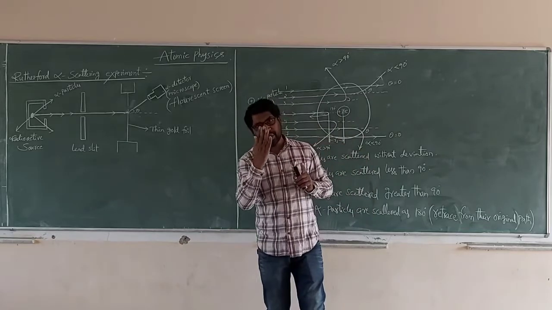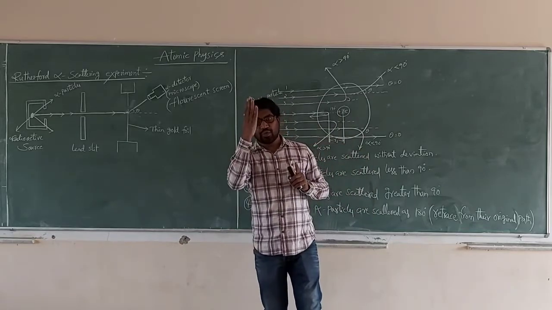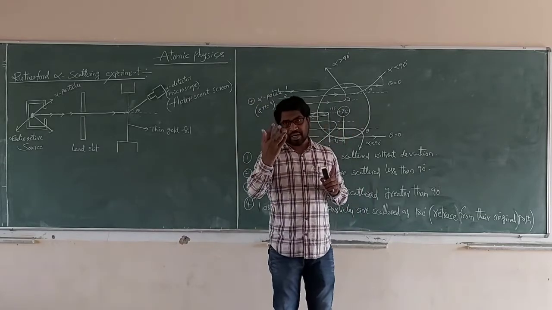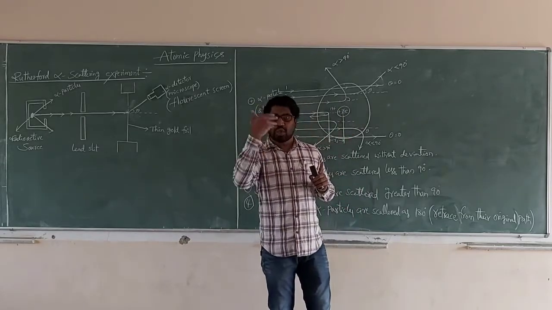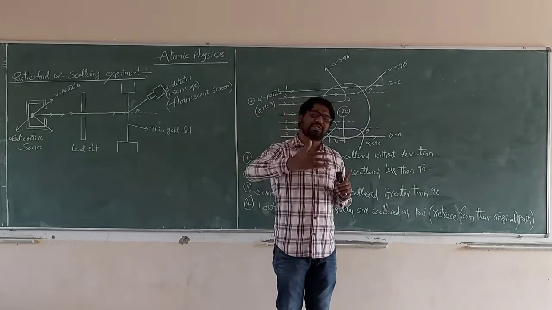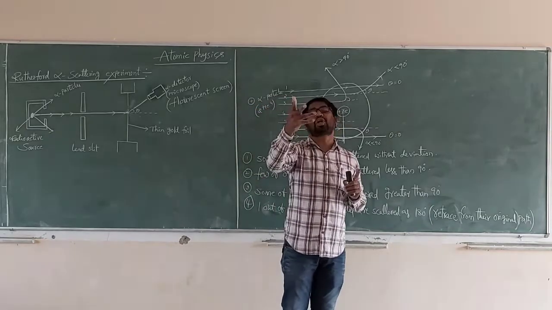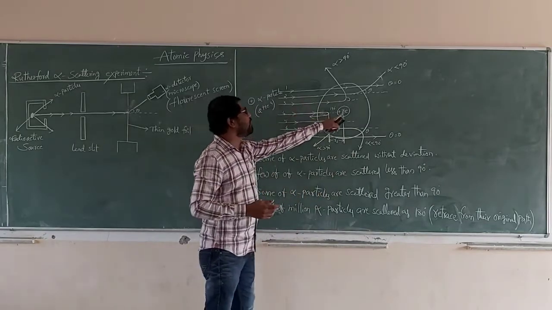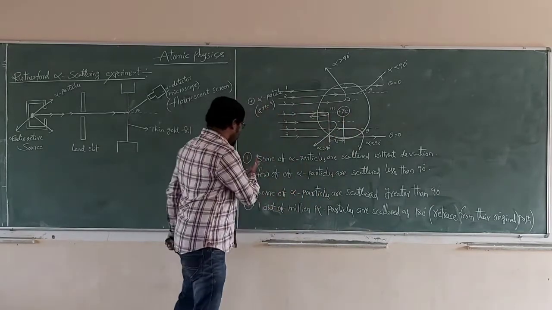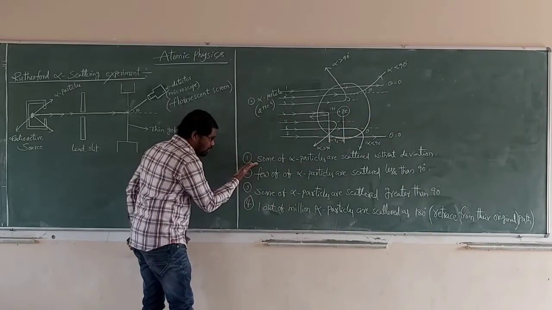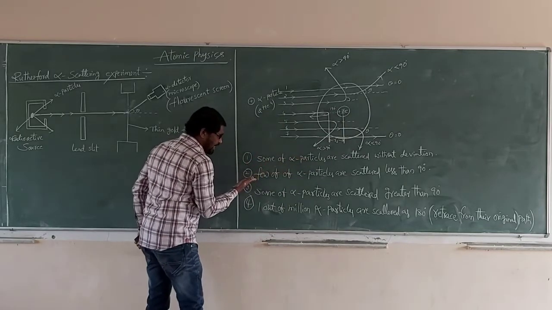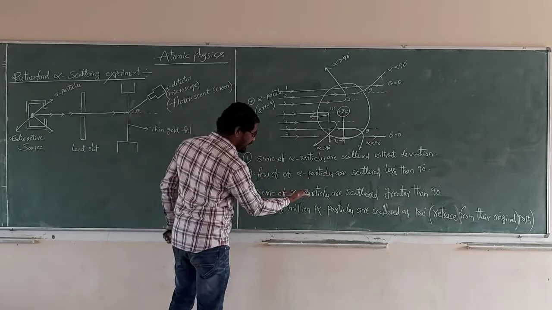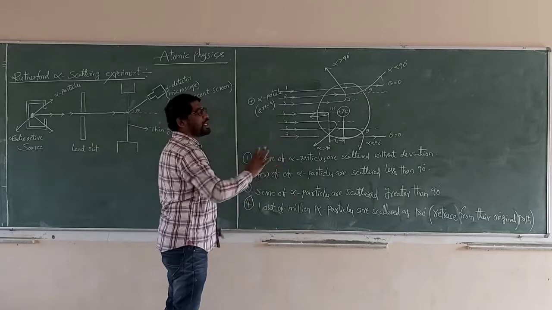Why do we take a thin gold foil? Because with thin gold foil, the scattered alpha particles are clearly observable, and the observable scattering is more effective than with other atomic numbers. Now, this is alpha particle scattering through a gold foil atom. The first point is without deviation, the second is less than 90 degrees, the third is greater than 90 degrees, and the fourth is 180.